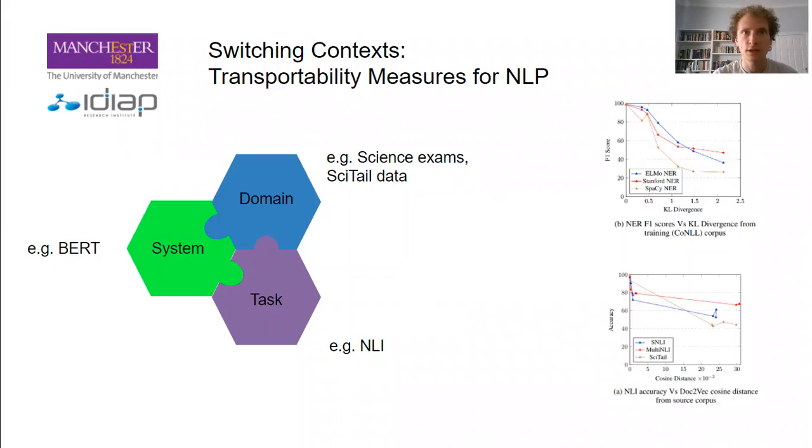We show different architectures perform differently based on the similarity of the data, and that in general, performance is worse as distance between data increases. In our experiments, this distance is defined as cosine distance, KL divergence, and lexical divergence. We formalize transportability with a lightweight mathematical framework to support further formalism and experimentation.